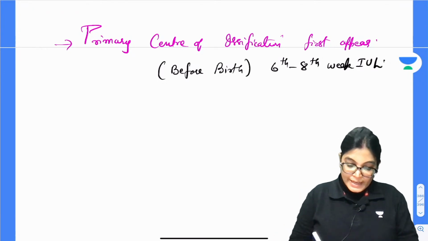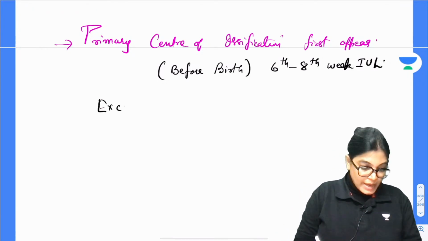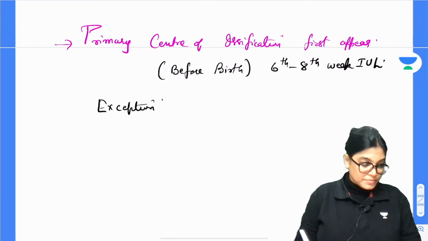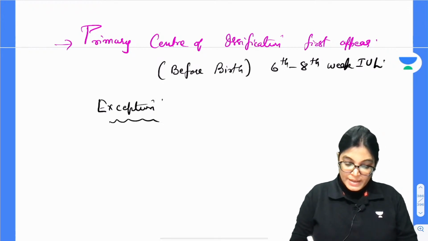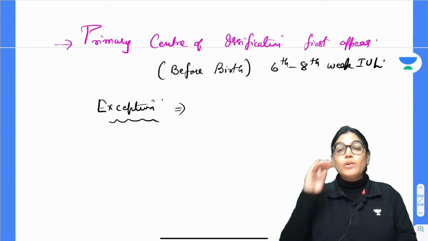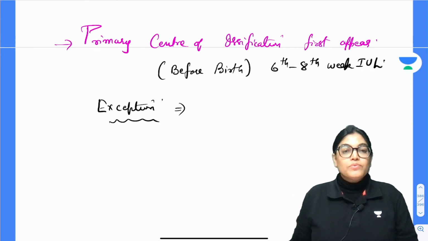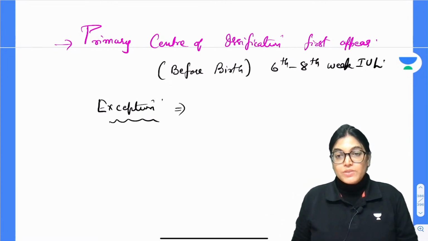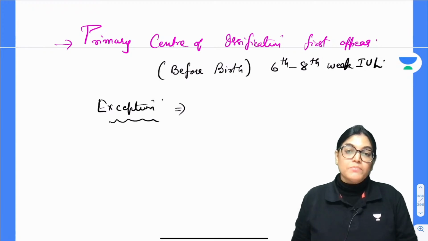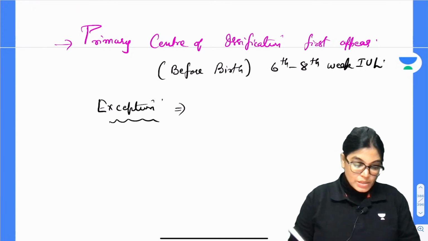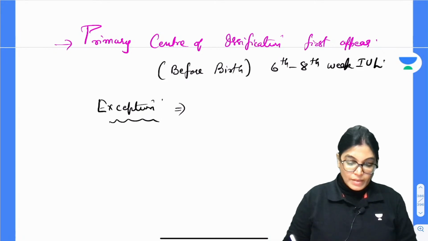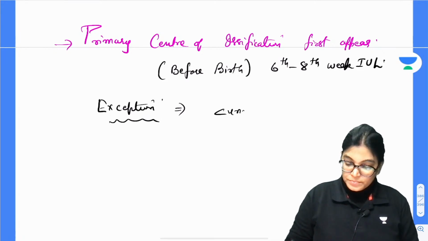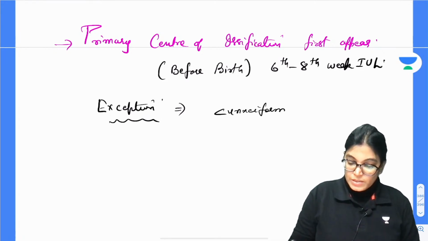Now, the exceptions. If I talk about the bones which do not follow this law, there are certain bones in which the primary center of ossification appears after birth. Please note down the bones: cuneiform. These are tarsal bones.